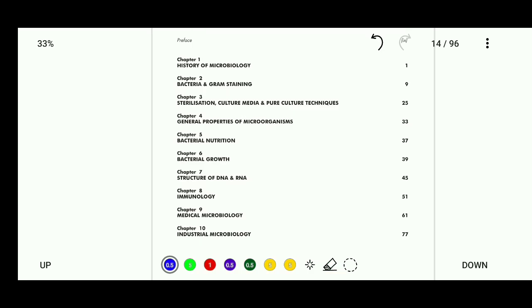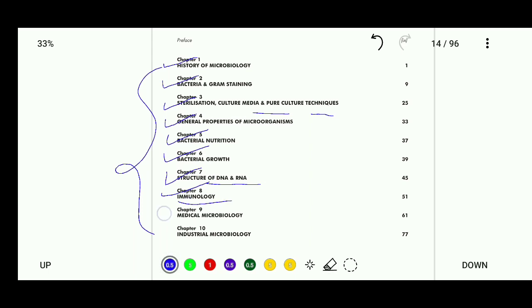Friends, this book has 10 chapters: chapter 1 history of microbiology, chapter 2 bacteria and gram staining, chapter 3 sterilization, culture media and pure culture techniques, chapter 4 general property of microorganism, chapter 5 bacterial nutrition, chapter 6 bacterial growth, chapter 7 structure of DNA and RNA, chapter 8 immunobiology, chapter 9 medical microbiology, and chapter 10 industrial microbiology. So in this video we will discuss the first chapter, which is the history of microbiology.